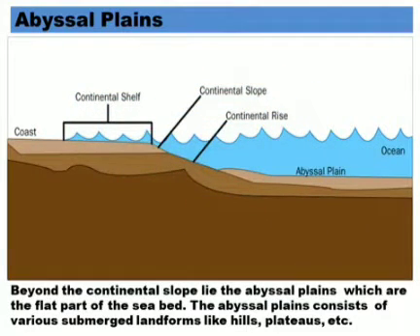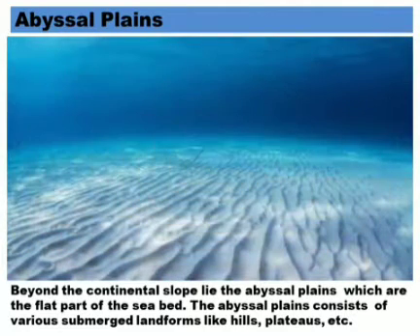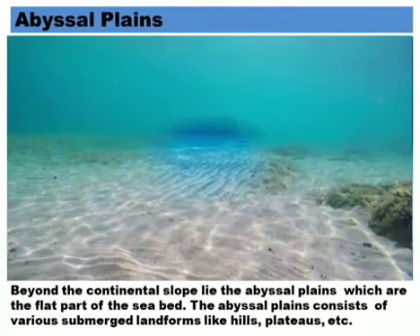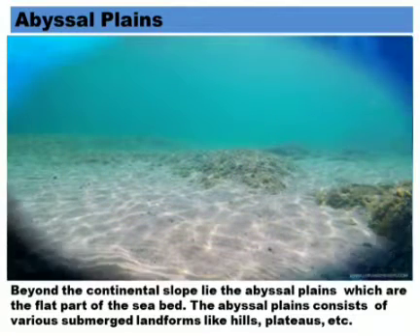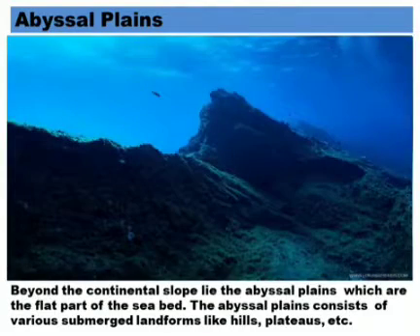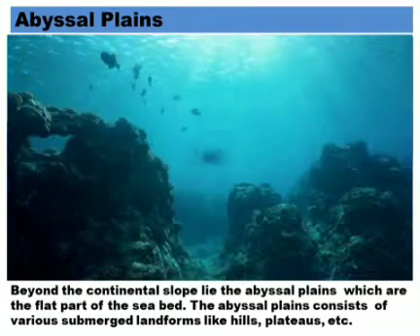Now next is abyssal plains. Beyond the continental slope lie the abyssal plains, which are the flat part of the sea. The abyssal plains consist of various submerged landforms like hills, plateaus, etc.